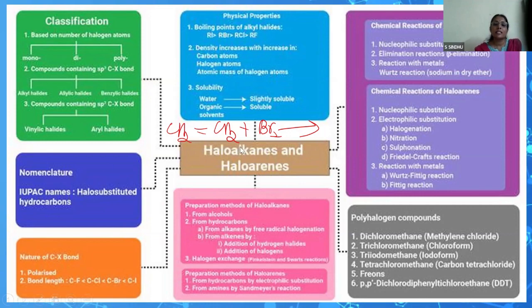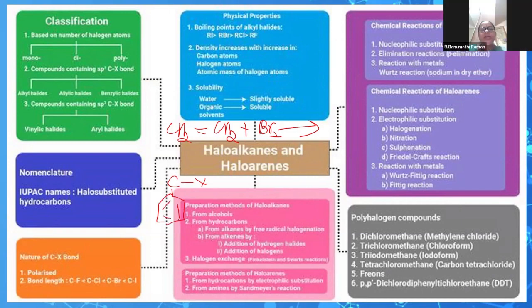So bromination gives vicinal dihalides. HX addition is where we get a monohalogenated compound, and so on. Coming on to haloarenes, we tell the children that from alcohols we prepare only haloalkanes. We cannot prepare haloarenes from alcohols. So here we stress the difference in the nature of the aliphatic C-X bond and the aromatic C-X bond, the aromatic ring with the X bond.